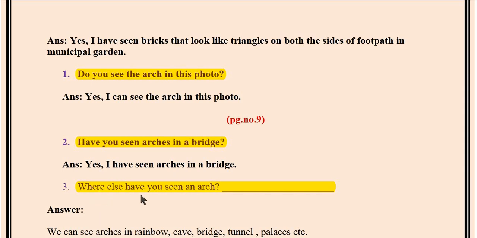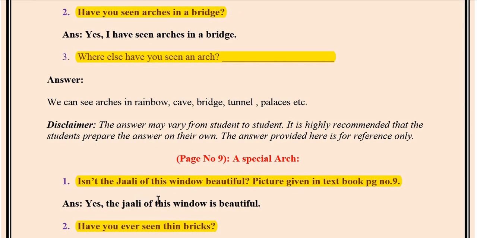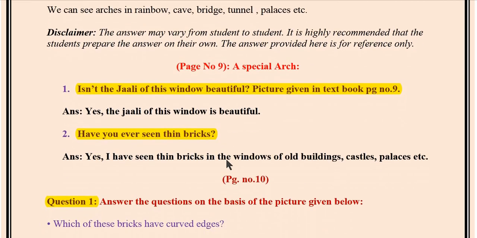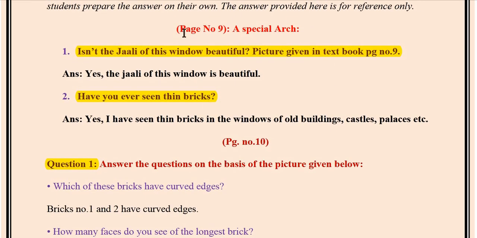Where else have you seen an arc? Answer: we can see arcs in a rainbow, cave, bridge, tunnel, palaces, etc. In these places we can see the arc because the arrangement is given in a curved way.